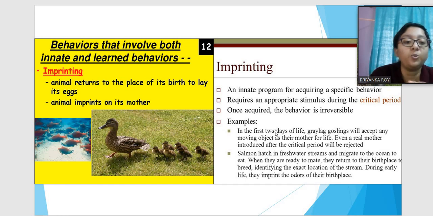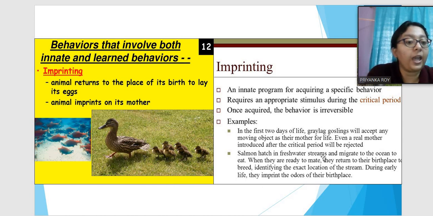An example is that in the first 2 days of life, the greylag goslings will accept any moving object as their mother for their life. Even a real mother, if she comes after the critical period, they will reject the real mother also. But they will consider any living or moving object as their mother in the first 2 days of life. So this is the critical period for greylag goslings, and once it recognizes its mother, it will start following her.